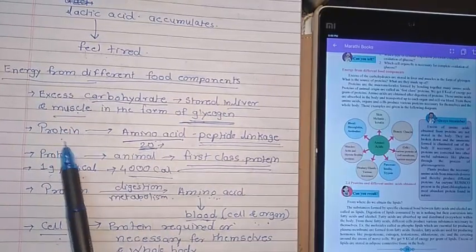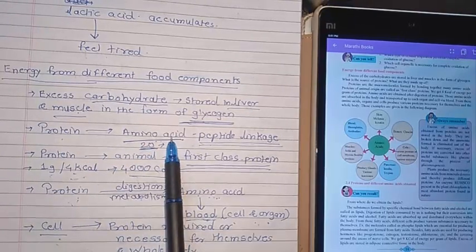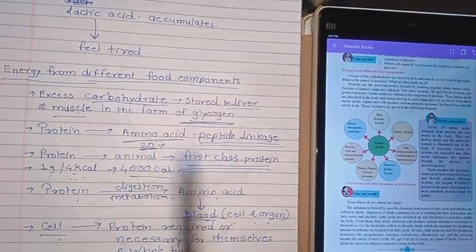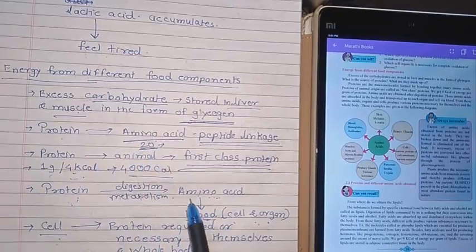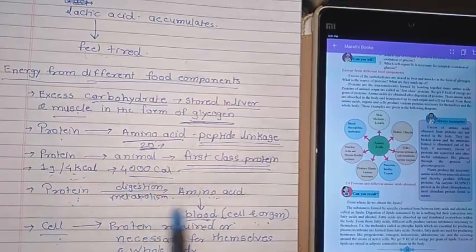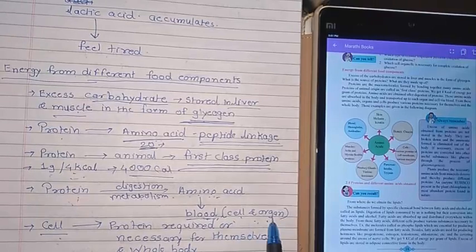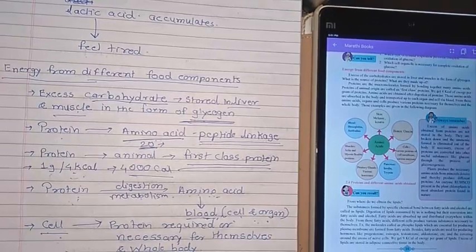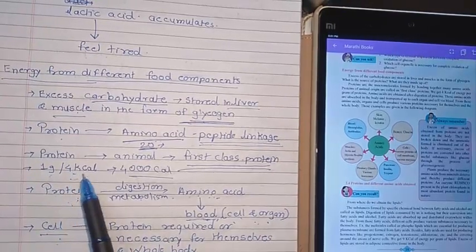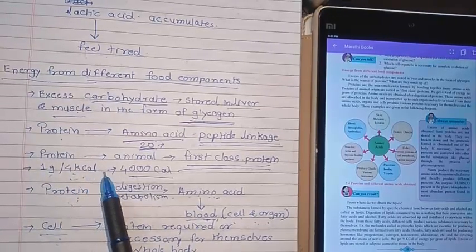Whereas proteins are metabolized. A protein is made up of what? Amino acids. There are 20 amino acids, and there is peptide linkage. So this protein undergoes metabolism, and it forms amino acids. Protein digestion or metabolism forms amino acids. They will be carried through the blood to the different cells and organs, and those cells and organs can form different types of protein which are required for the body. Otherwise, proteins are not stored in the body. They can convert into urea, and that is excreted.